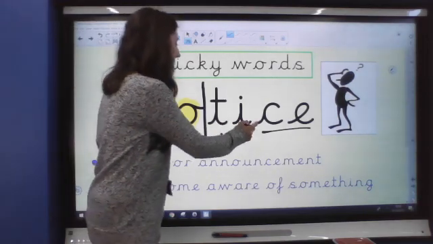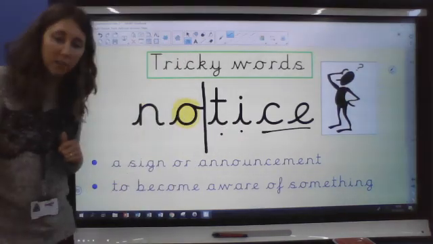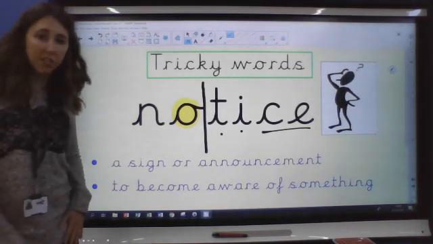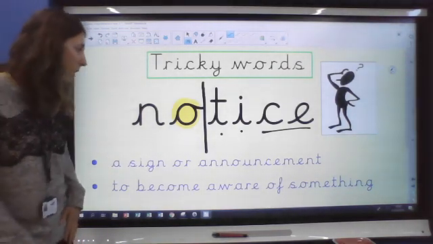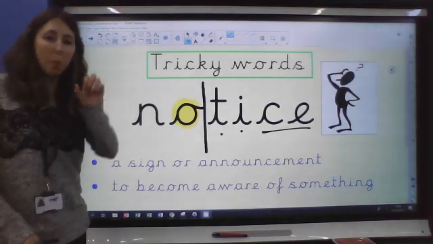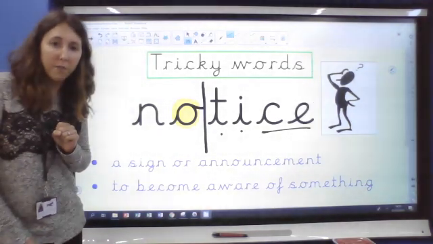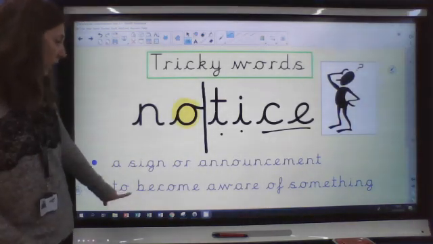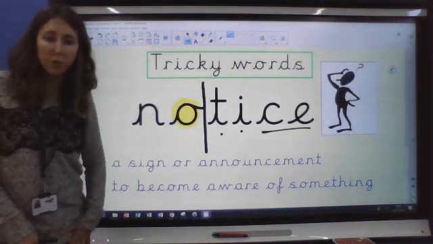No, it's notice. Notice has got two meanings. A notice could be a sign or an announcement. So there might be a notice up on the wall giving you some information like a sign. Or notice can mean to become aware of something.